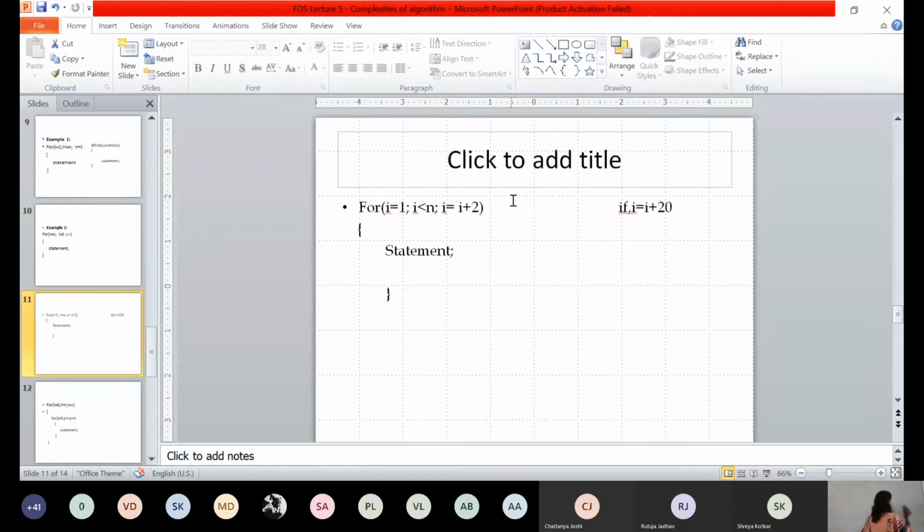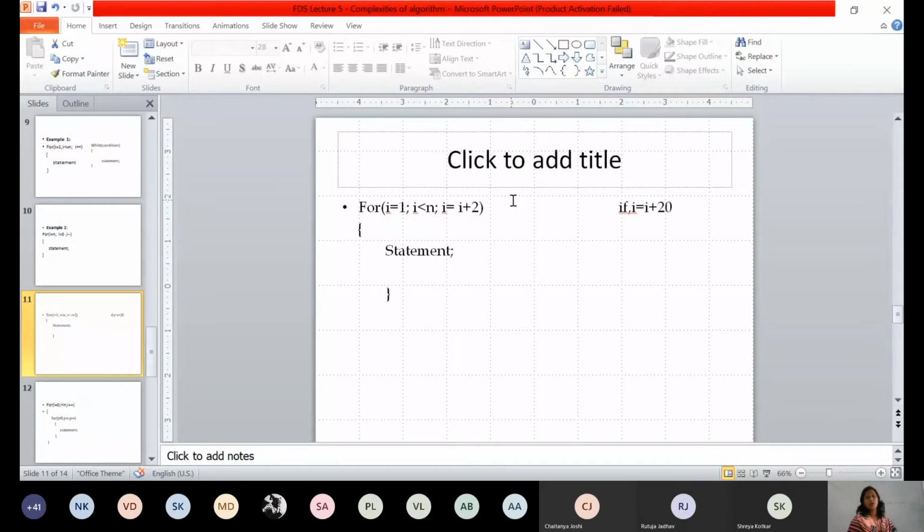Take a notebook, take a pen and try to trace your for loop and see how many times it is executed. Here I is incrementing by 2 in each iteration, and there is some statement inside, isn't it?